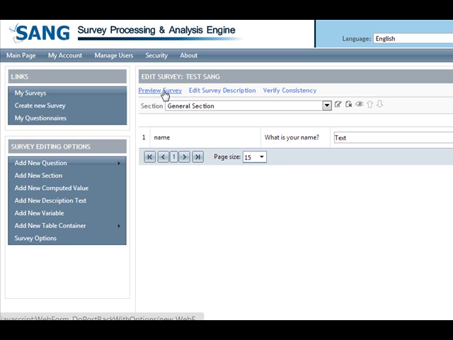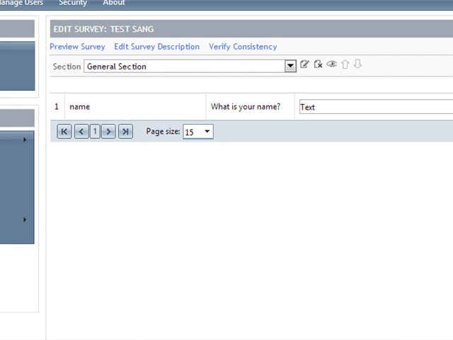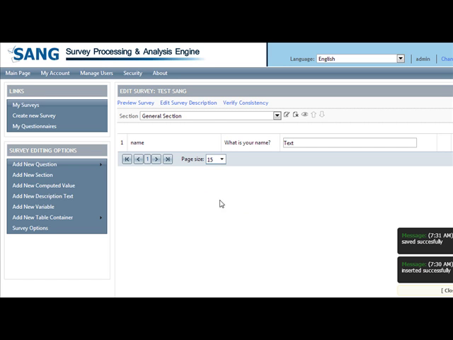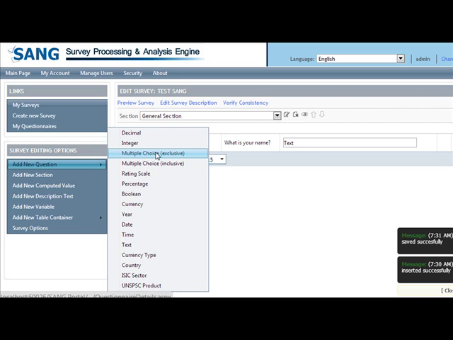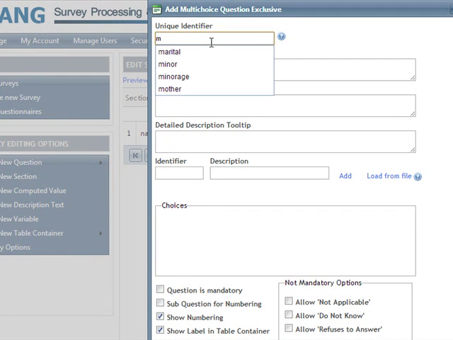Once we have the question, we can test the functionality with a preview. What is your name? Okay. We go back to edit. Okay. Now let's ask this fellow if he is a minor or if he is an adult.